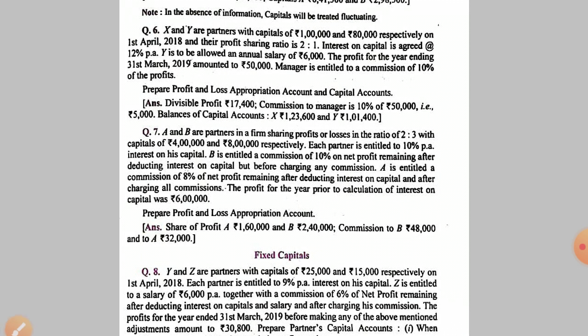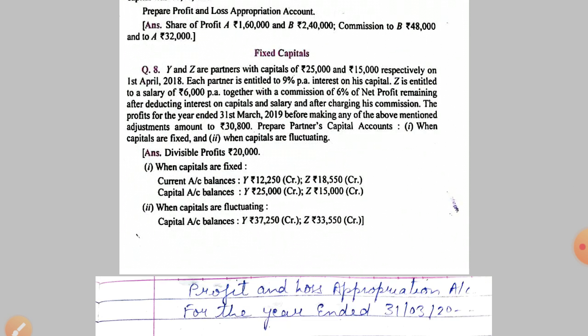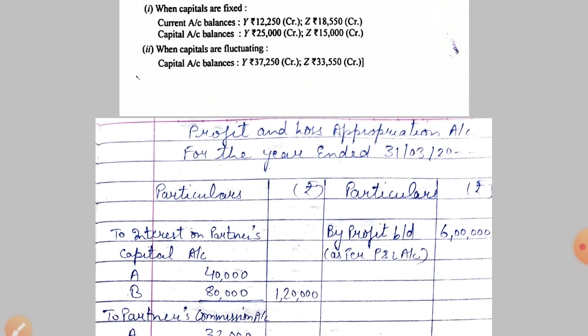Now we will move on to the solution of this question. So at the top we will write profit and loss appropriation account for the year ended 31st March 2000. Now year is not mentioned in the question, so we have to leave it. So you have to write at the top.